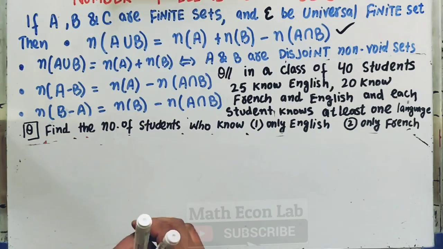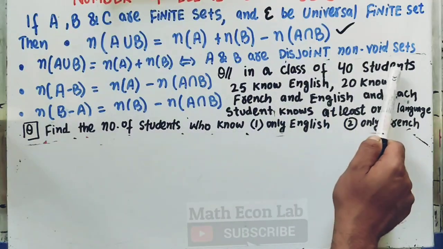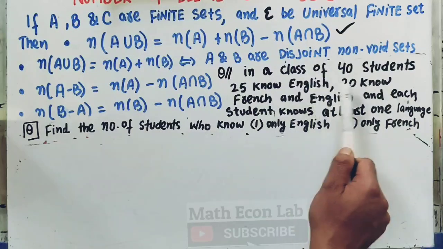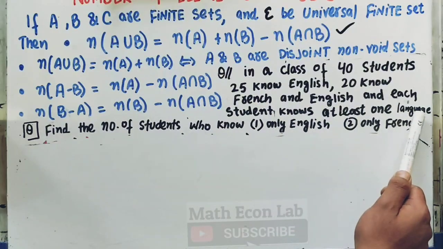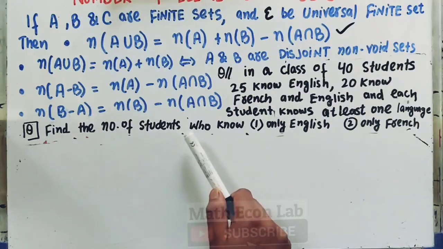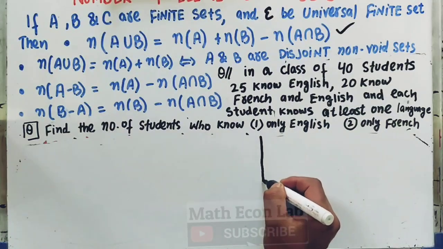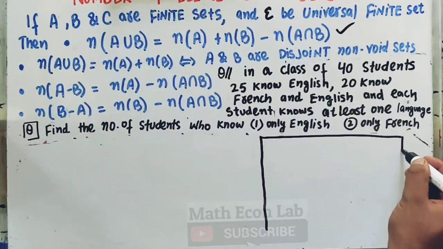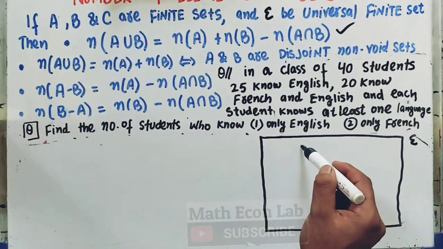Now let us take a word problem on the number of elements in sets. The question is, in a class of 40 students, 25 know English, 20 know French and English, and each student knows at least one language. We need to find out the number of students who know only English and only French. Okay, so let us draw the Venn diagram here. We have two sets here.